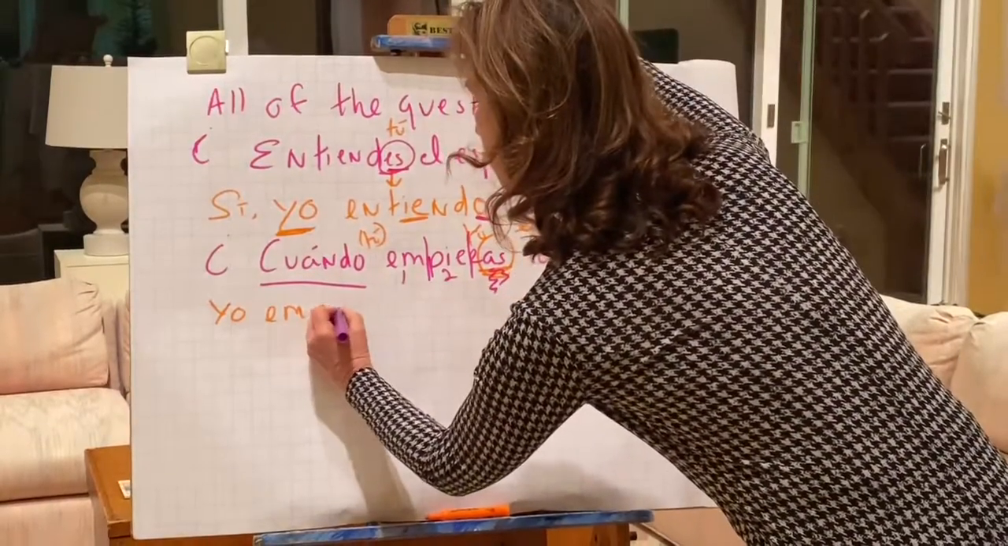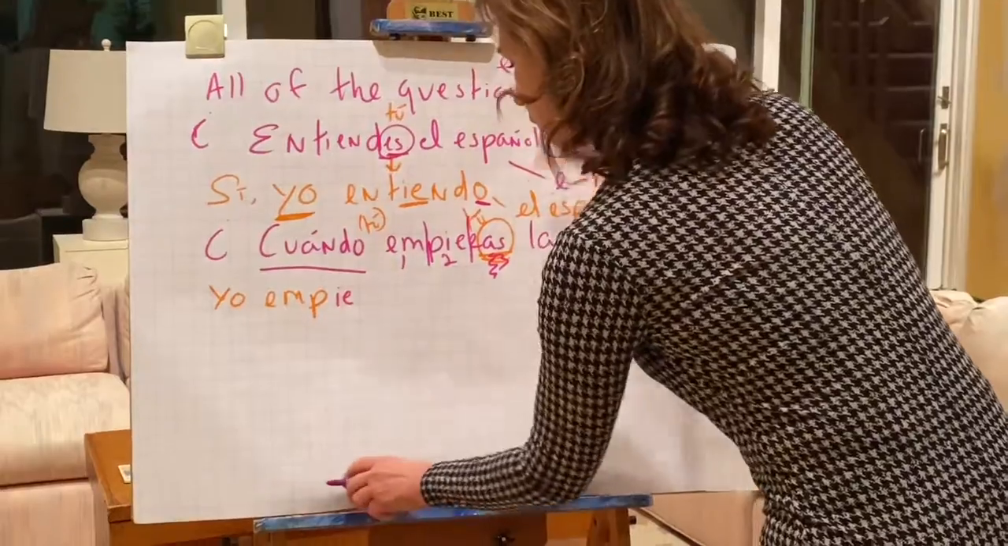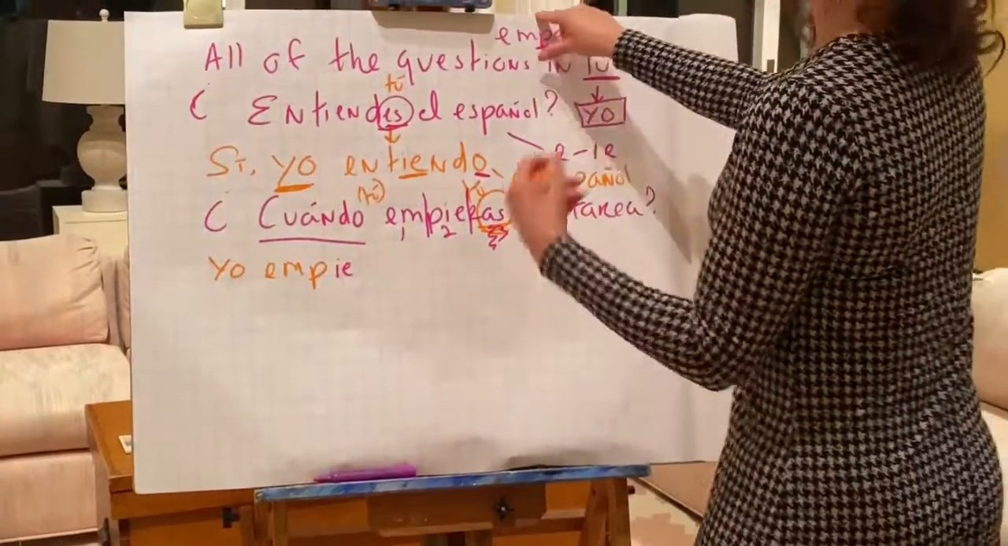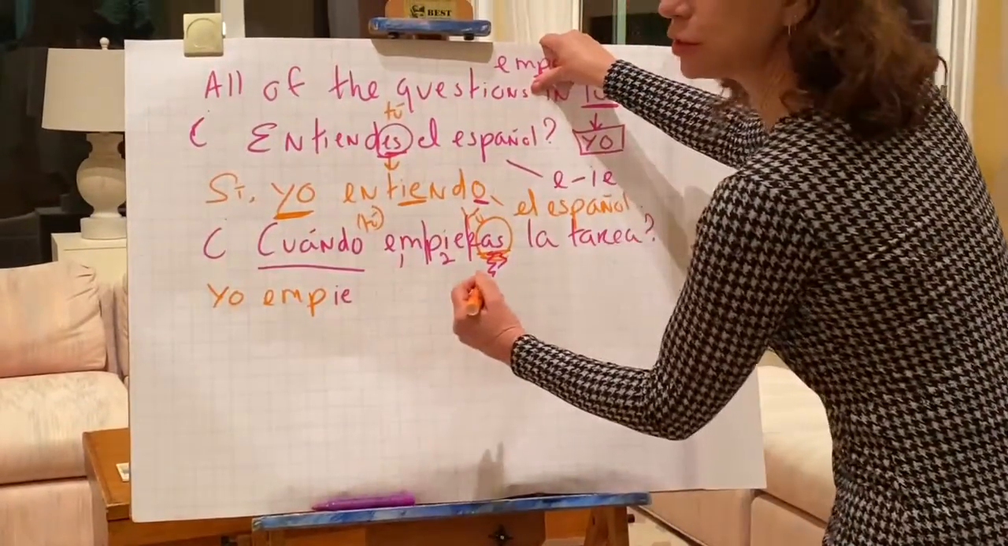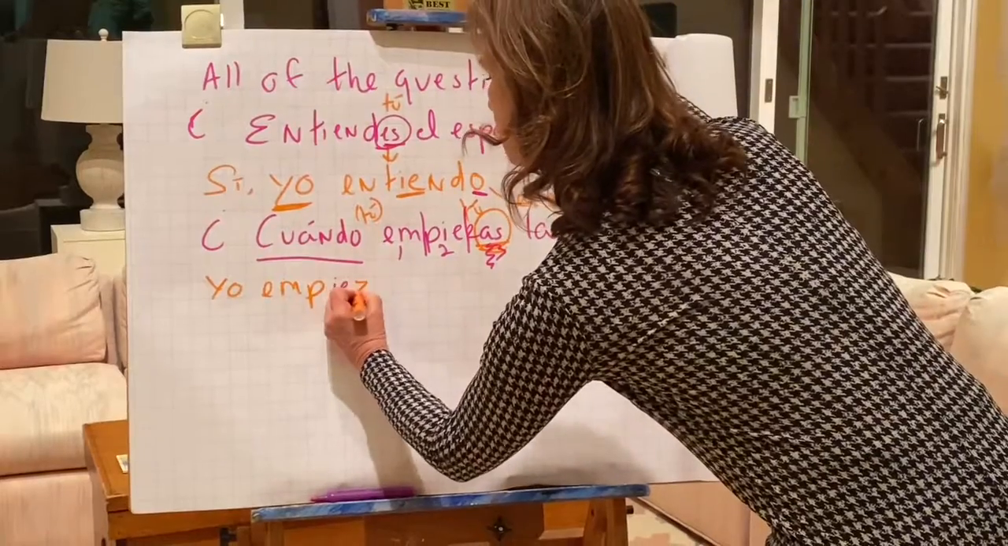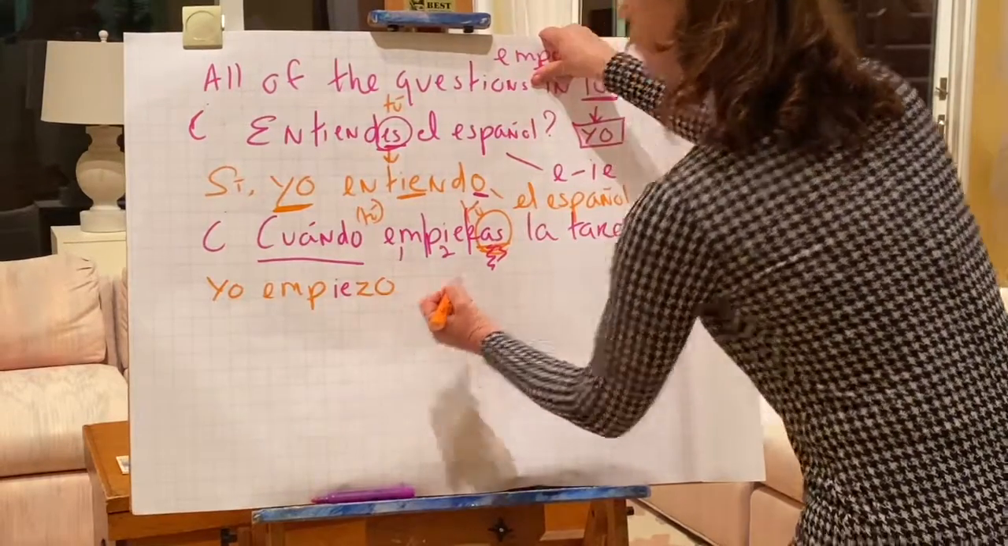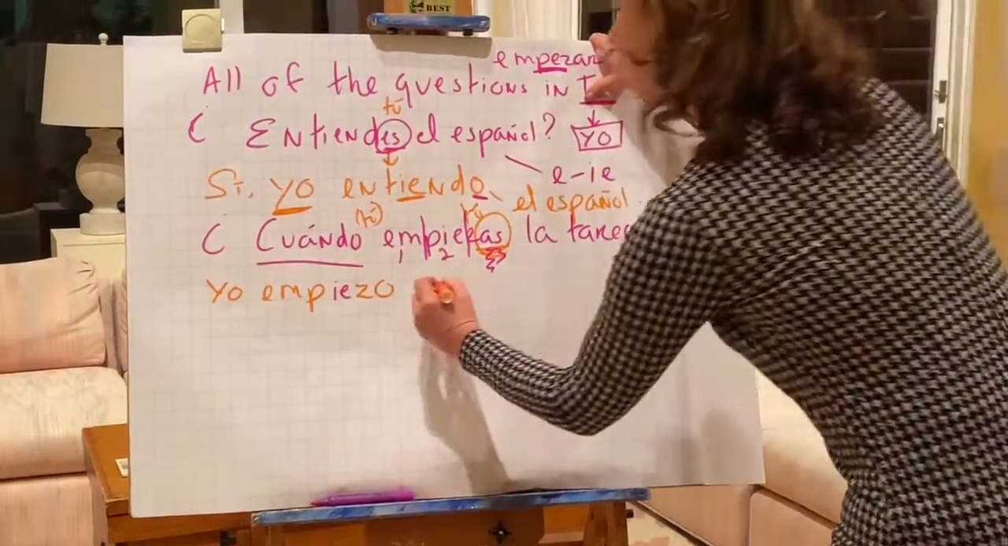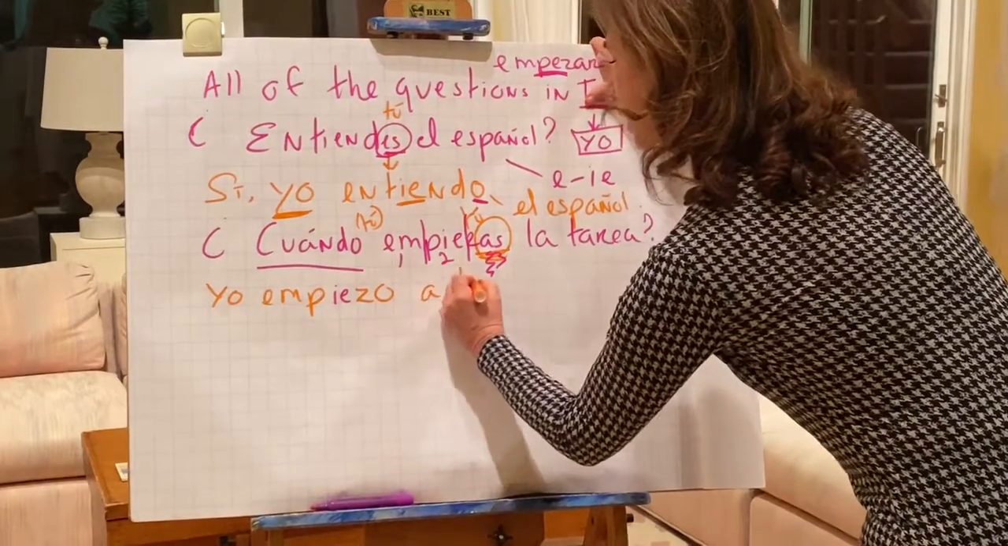So we need to write, right? And remember Spanish, I keep saying, is written the way you speak. I don't say yo empiezo. What do I need to say, all of us? Yo empiezo. Now I know all of you know how to say "at" when you're giving it time.